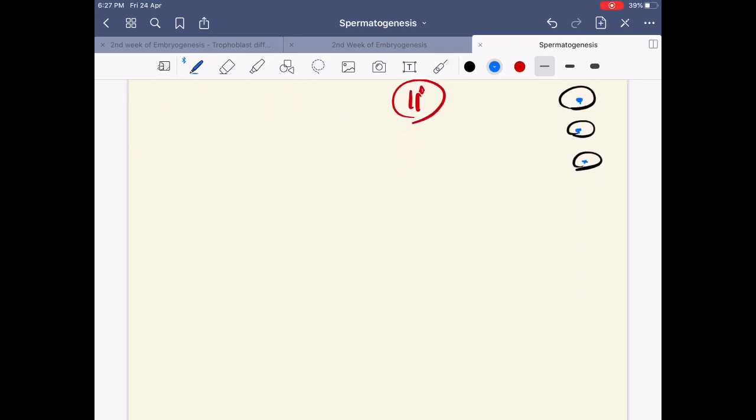It's not a cell like this. We have a cell like this, which is going to form a sperm that is somewhat going to look like this. So what is actually happening in this process?